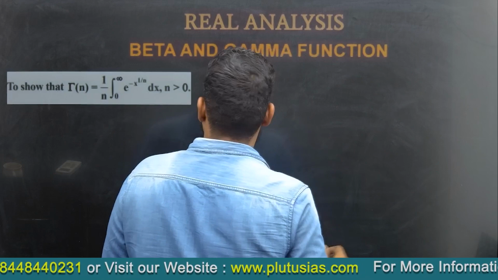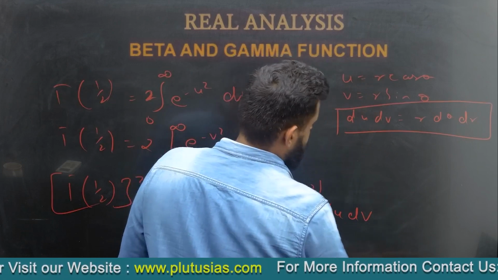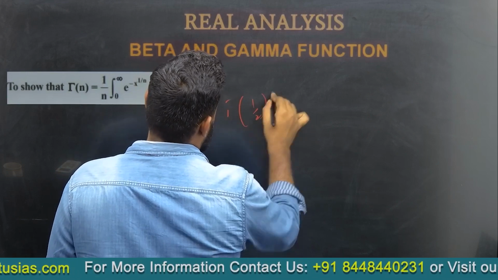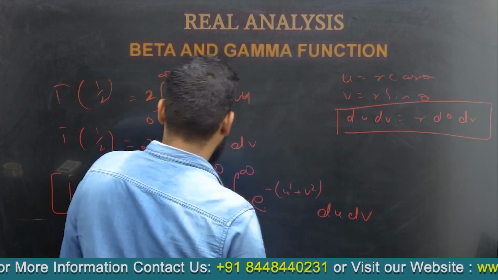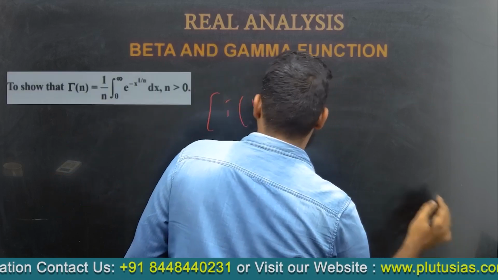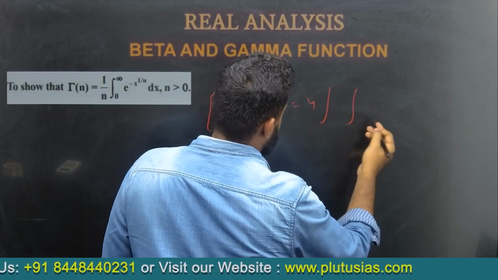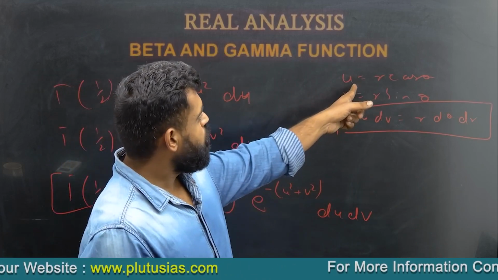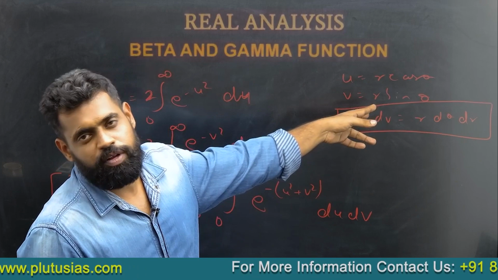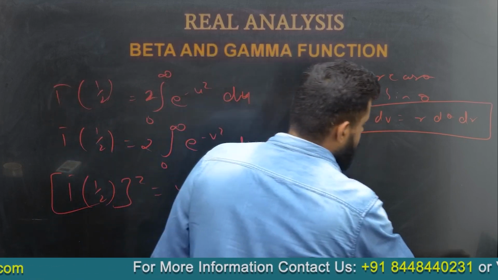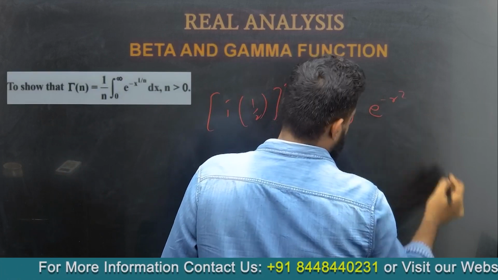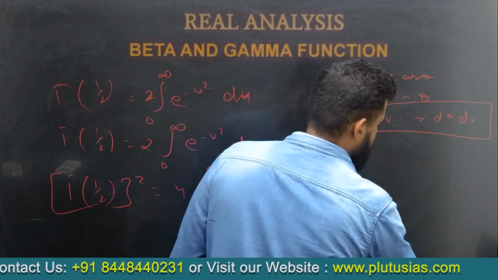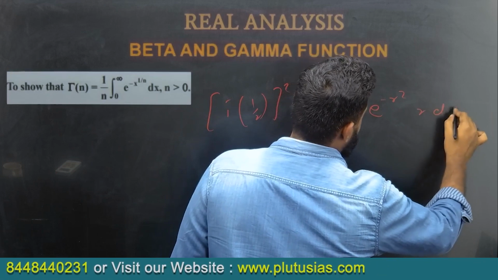I would solve it here only. The limit would be gamma 1 by 2 whole square is equal to 4 times e to the power minus, see, u square plus v square will be r square, so it will be minus r square. And for du dv we put r d theta dr.